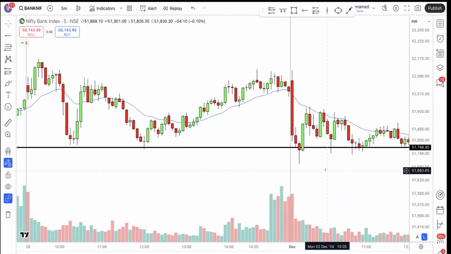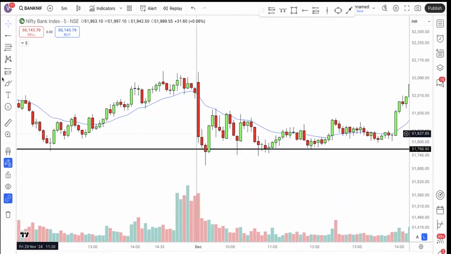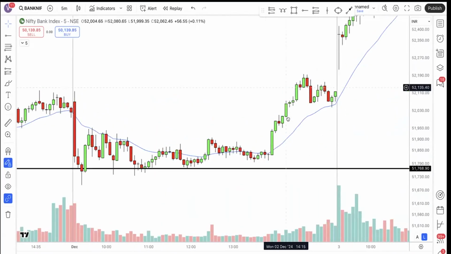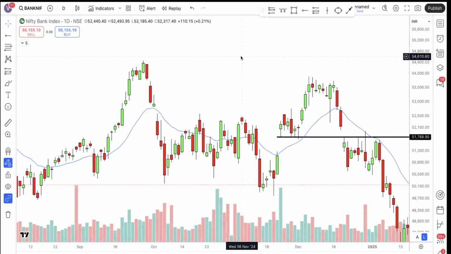And after that, you can see that again on 2nd December, price could not break that level. A couple of times it tried to go below that, but it could not break it. And finally, it took the support and then it made a big move. Right after that, you can see that huge move. And the most important thing in this setup is knowing which is that gap up candle and marking that border. That is important.